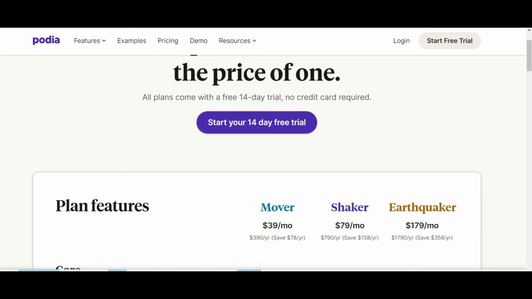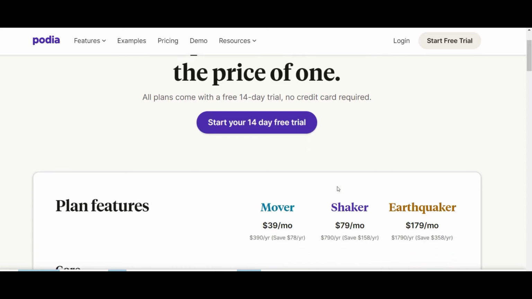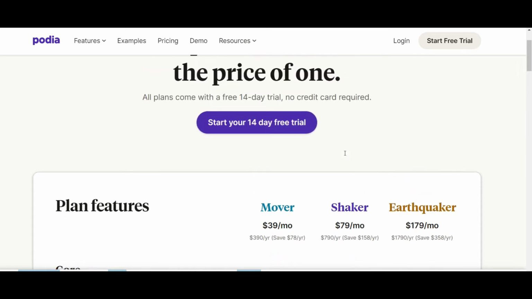Today we're going to be looking at Podia's pricing plans. Podia has three pricing plans available. Just to let you know before we start, it does come with a 14-day free trial, which you won't have to put in your credit card details for. That free trial will give you the features of the Shaker plan, the mid-tier plan, which we'll go through its features in a second. So you can have a 14-day free trial.